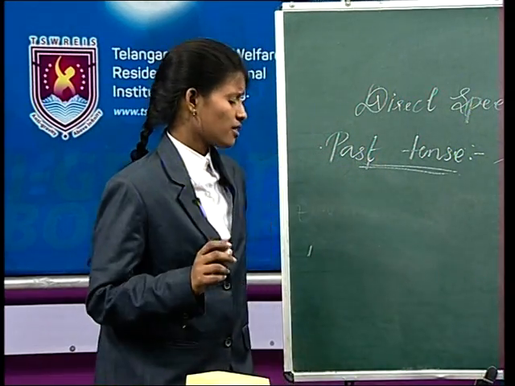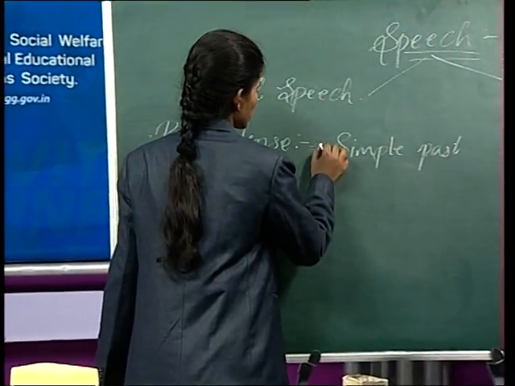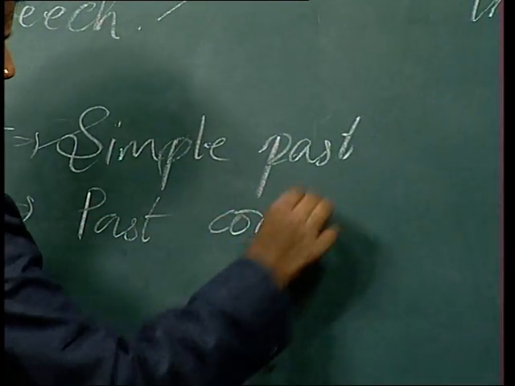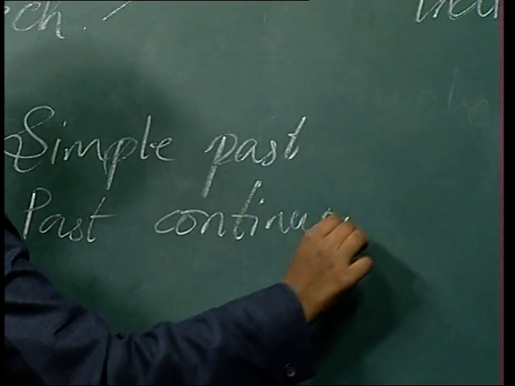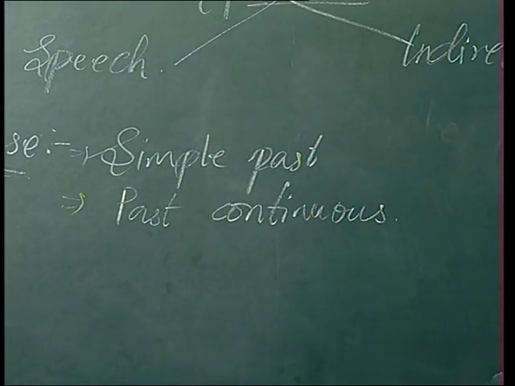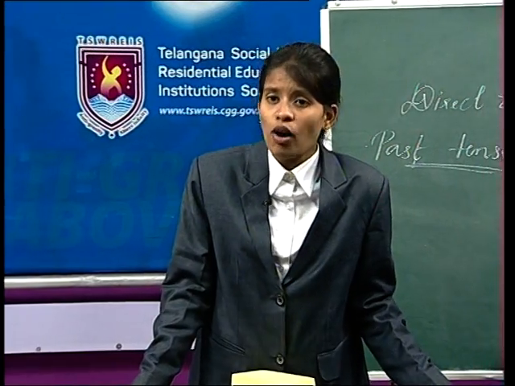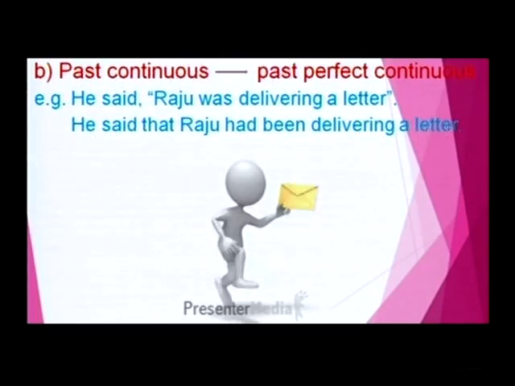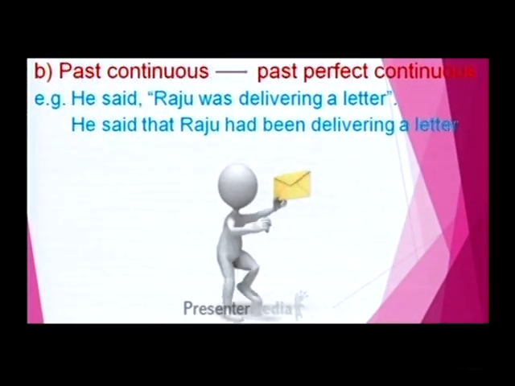Okay, my dear friends. Then the second thing of the past tense is the past continuous. As you all know, the second subdivision of the past tense is past continuous. Let us see if the statement of past continuous changes into indirect speech, what happens? See the PPT, my dear friends? The past continuous in indirect speech changes into the past perfect continuous.